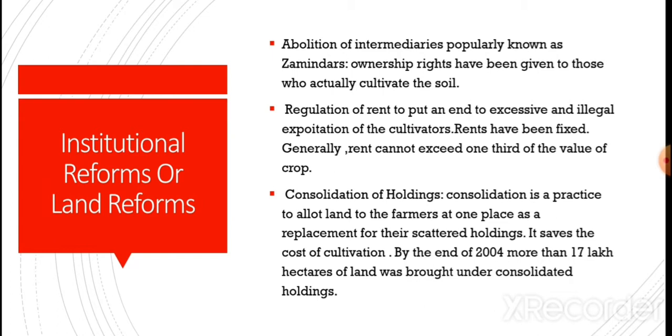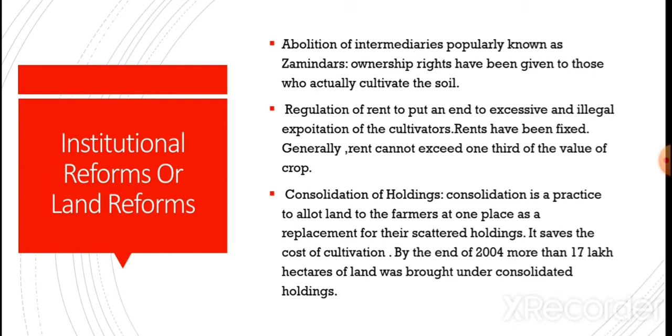Ownership rights have been given to those who actually cultivate the soil. Next, regulation of rent to put an end to excessive and illegal exploitation of the cultivators. Rents have been fixed. Generally, rent cannot exceed one third of the value of the crop.